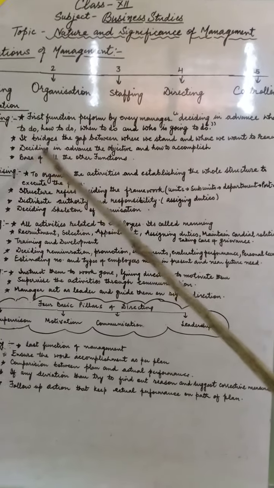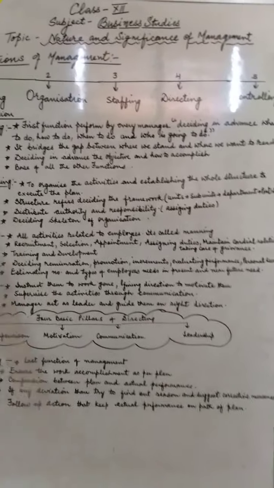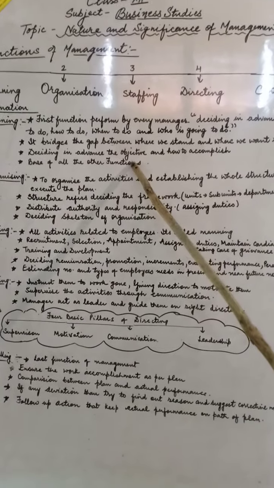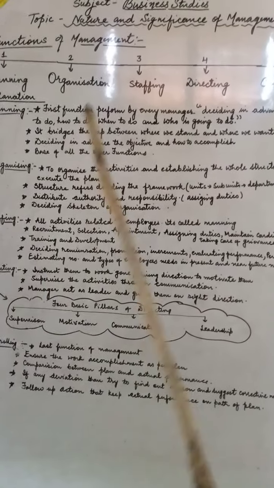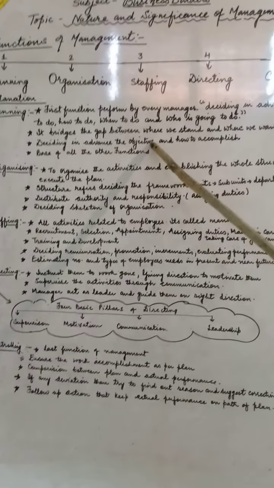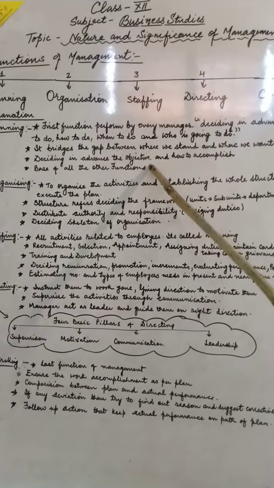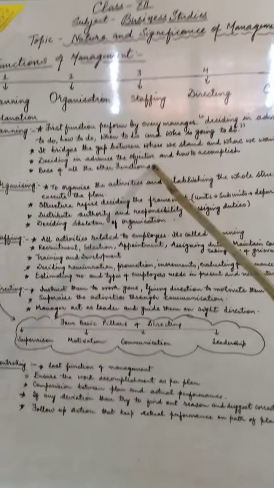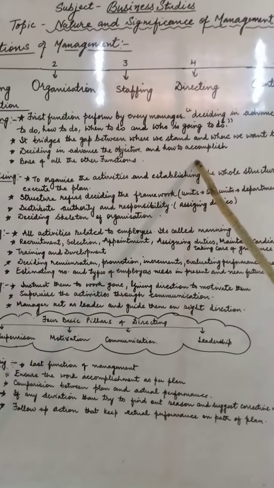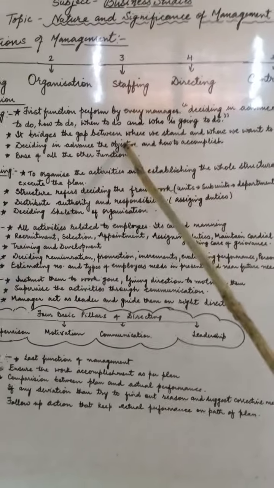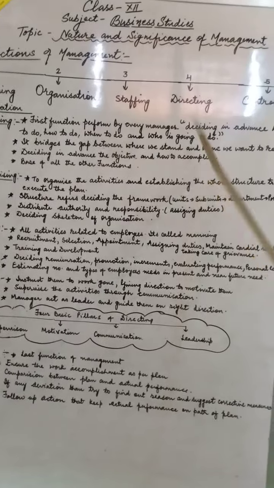Now, next is deciding in advance the objective and how to accomplish it. There are two words here, the objective and the accomplishment. First, planning is to decide all the objectives, what are the targets, what are the aims of the organization, and how to accomplish it, that is also important. So these two key factors are very important, the objective as well as how to accomplish it. These two are the basis of planning.